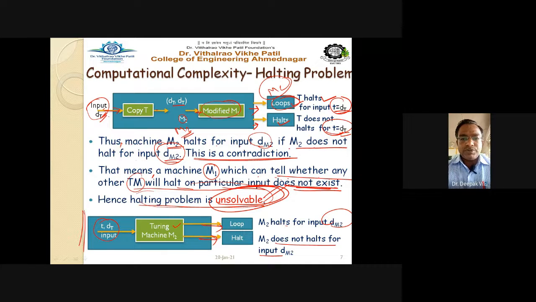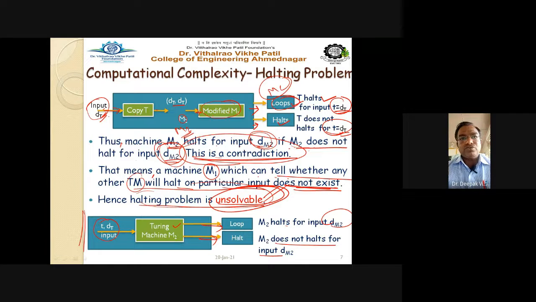Getting this point? If the question is asked, you have to write down all the description, draw these three diagrams, and from these diagrams write down the description. And we applied here the logic of proof by contradiction. This is nothing but your proof by contradiction. So we come to the conclusion that there is a machine M2 that halts for input dm2 if M2 does not halt for input dm2, and this statement is contradictory to itself.